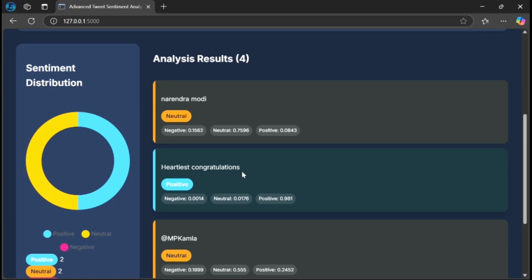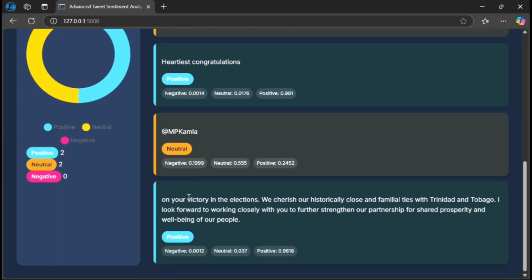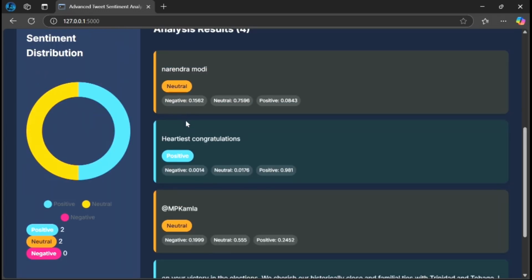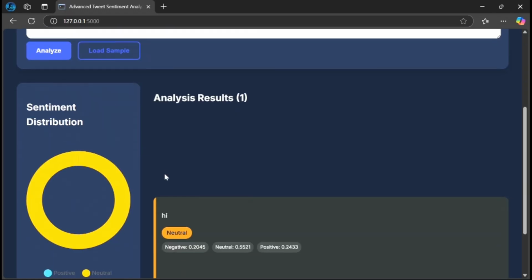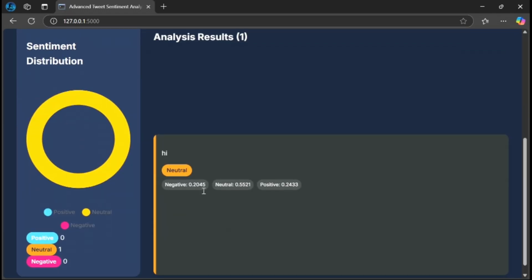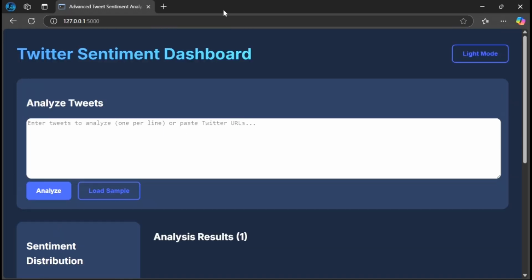"Heartiest congratulations", it's positive. It's a name, so there is neutral, no emotion. "On the victory", it's a positive response, so it comes positive. As you can see, it even gives neutral. You can even type any sentence if you want. As you can see, you can even type sentences or copy and paste it.